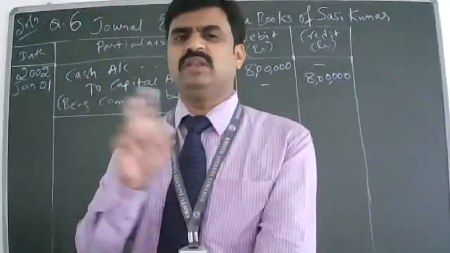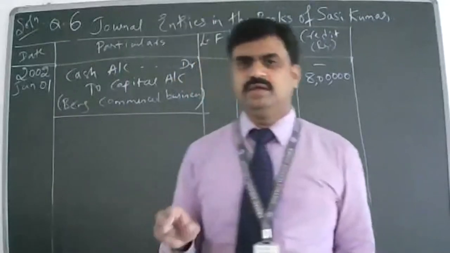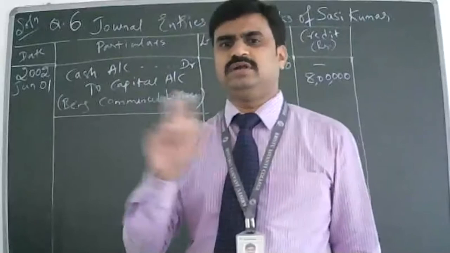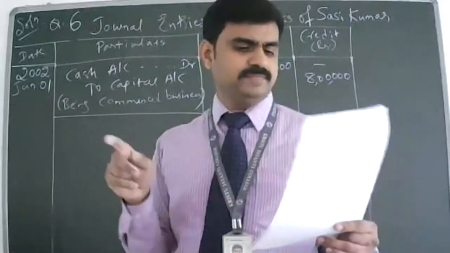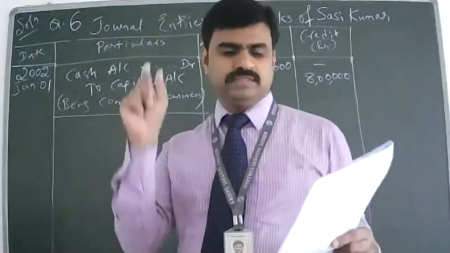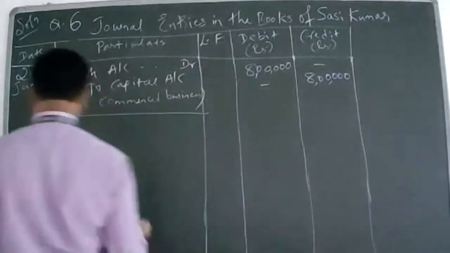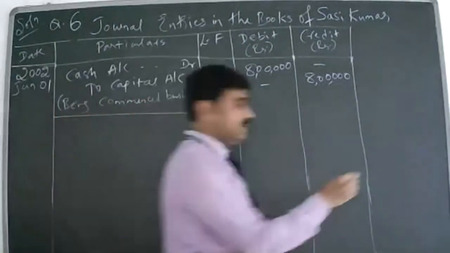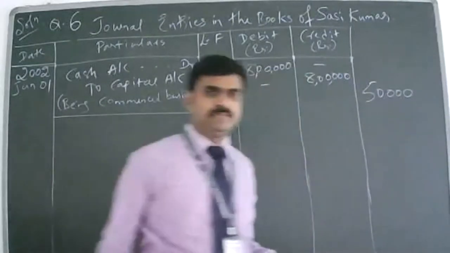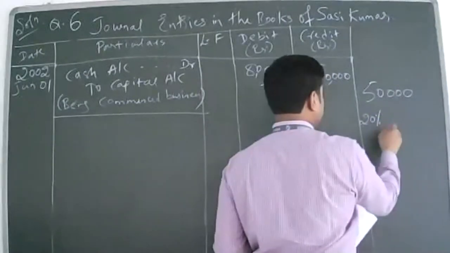And trade discount, we will not show in the books of account. Trade discount will reduce my MRP, it will reduce my catalog price. So trade discount will not show in the books of account. He is purchasing 50,000 rupees worth of goods, but the 20% you have to minus. So calculate how much to minus. 50,000 is the MRP, he is giving 20% trade discount.